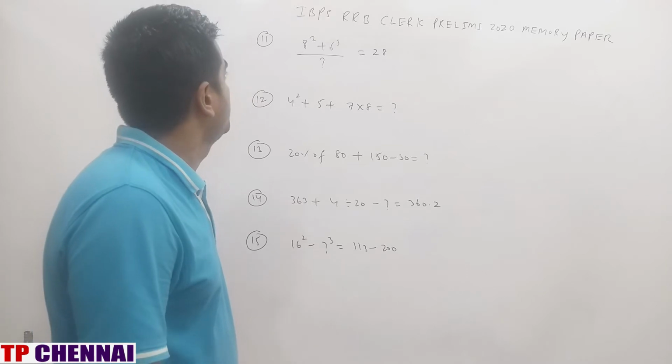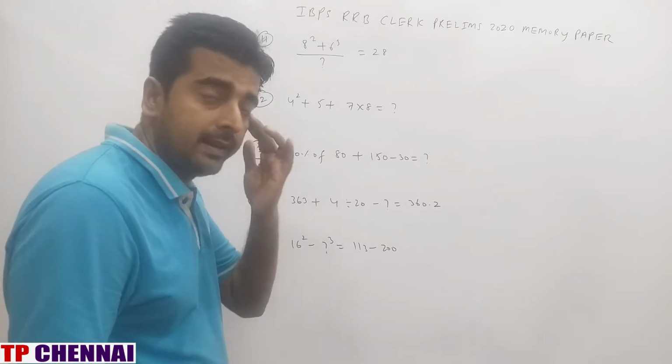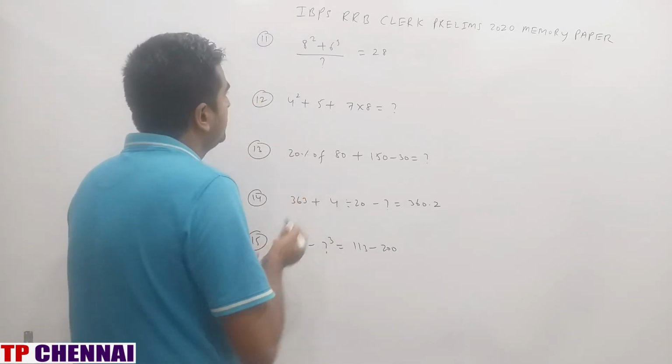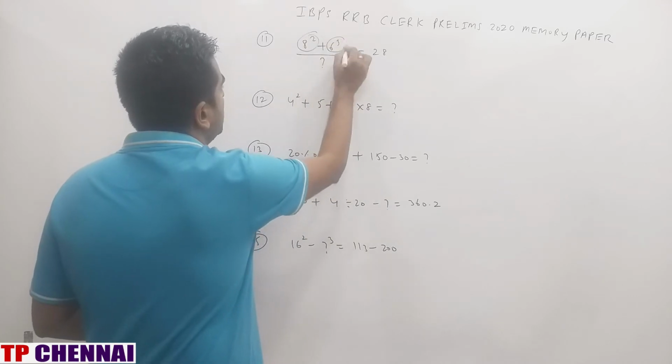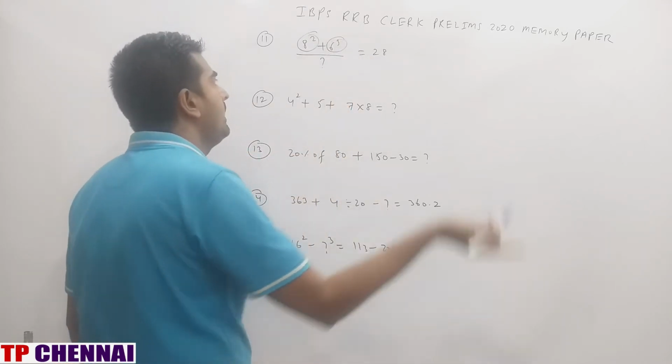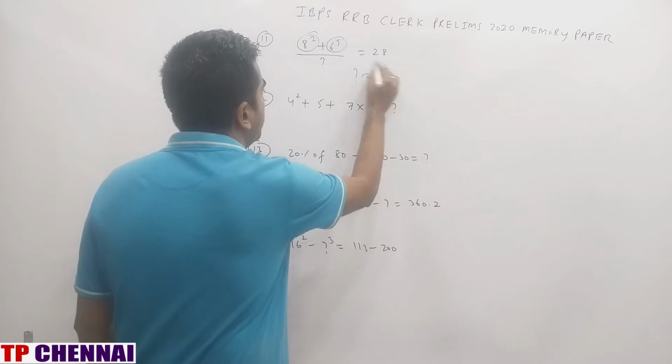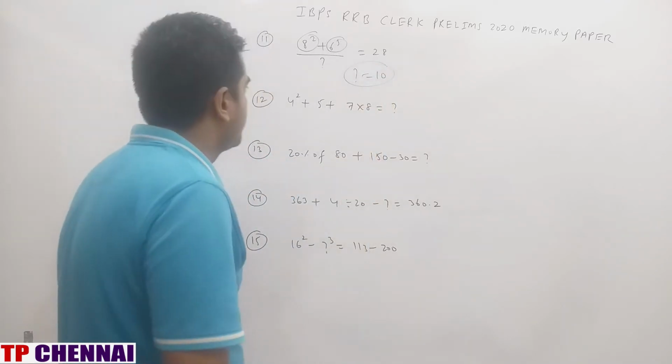8 square plus 6 cube by question mark is equal to 28, right? So what is 6 cube? 216. What is 8 square? 64. 64 plus 216 is 280. 280 by 28. What is the answer? 10. Right? Directly.